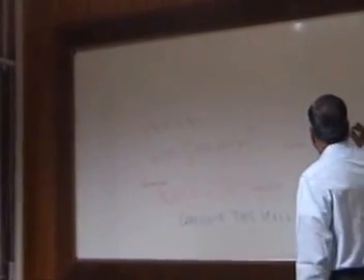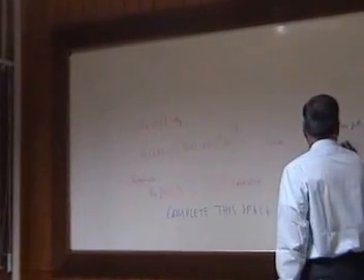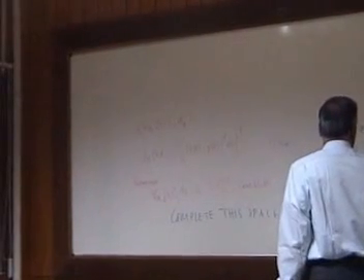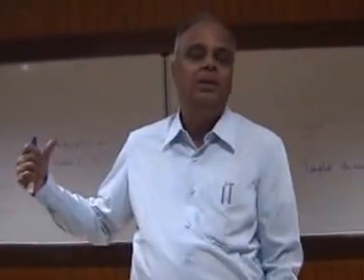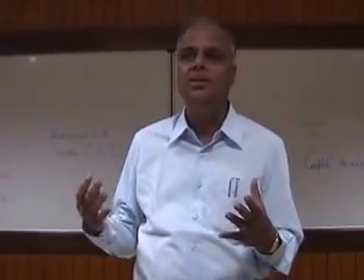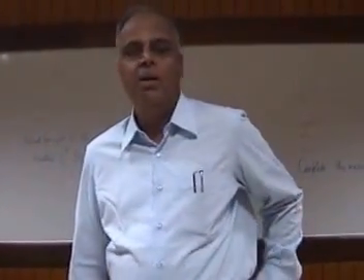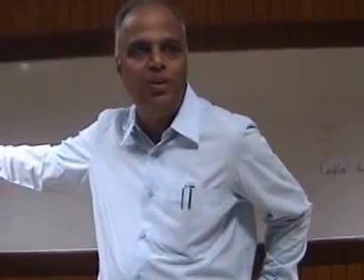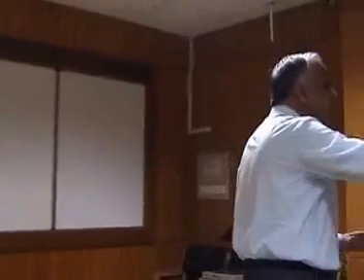What you get is the so-called L^p space. That's all. So it's essentially the completion of the space of continuous functions with respect to different metrics. You get all these different Lebesgue spaces. And what this really says is, you may be talking about very complex Lebesgue measurable functions and all. What are they? They are very close to continuous functions. Eventually I am going to get them as limits of continuous functions. So you might have gone far, but you have not gone far.